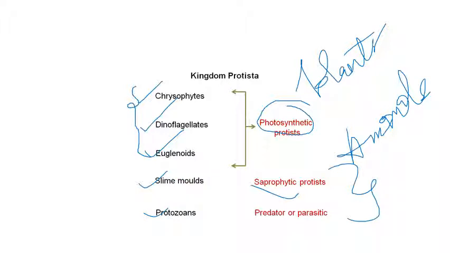These protozoans are predators, or mostly they are parasitic, and the slime molds are the saprophytic protists, which means they are found dwelling on dead and decaying matter.